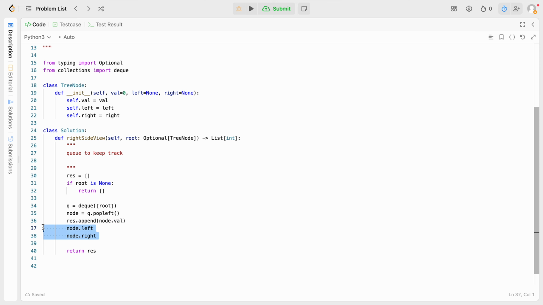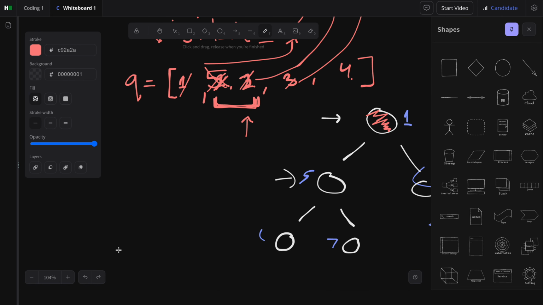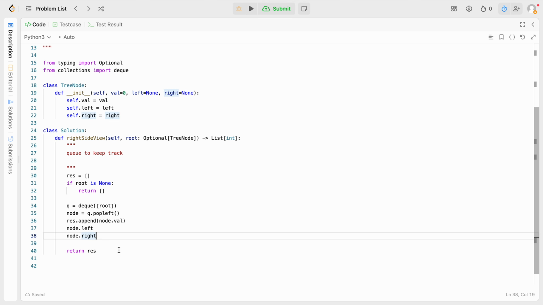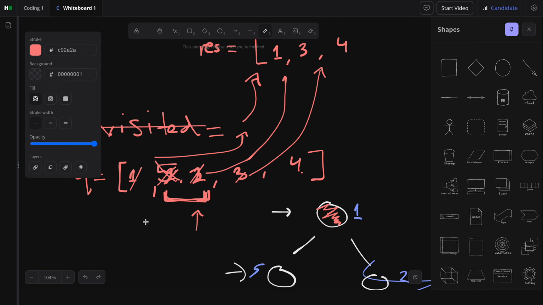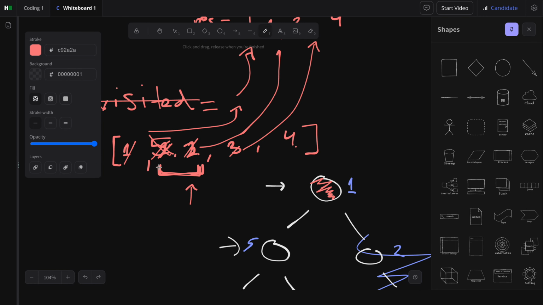What do we do with the node left and right? At each stage, you can only add at most 2, so we don't have to worry about this window being super large, right?